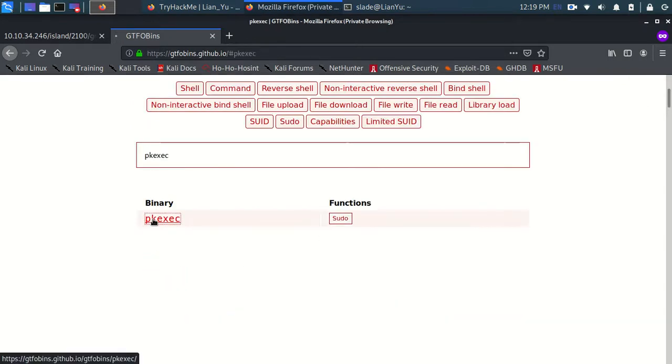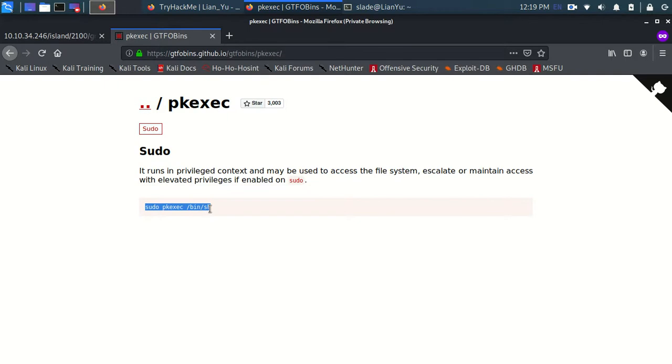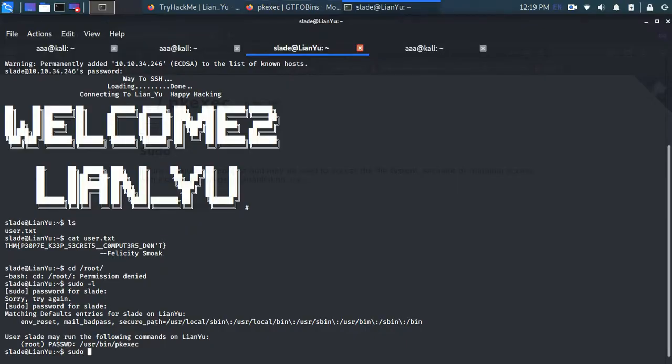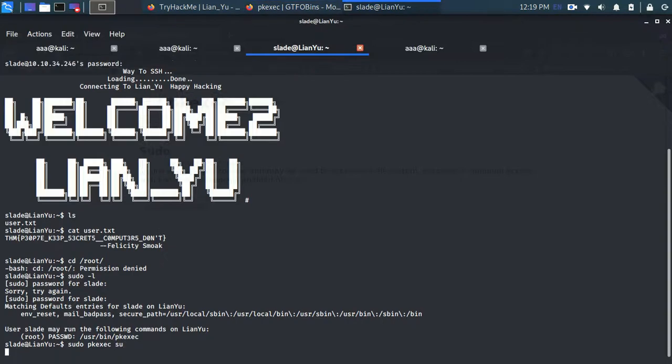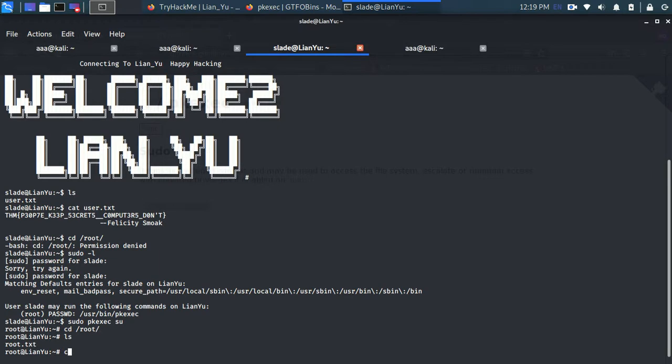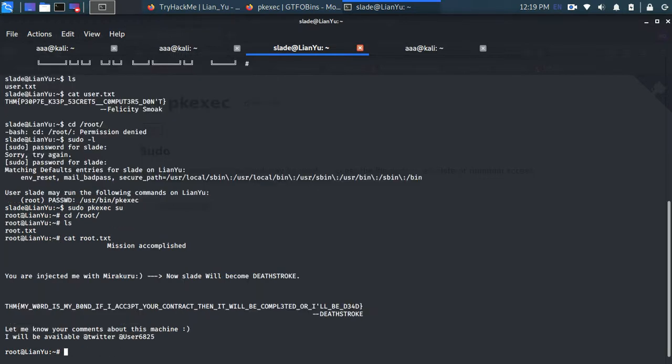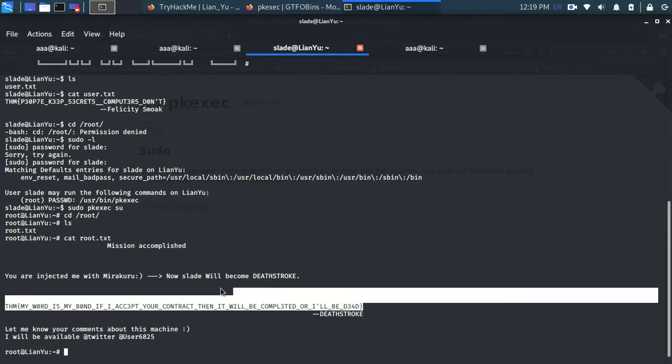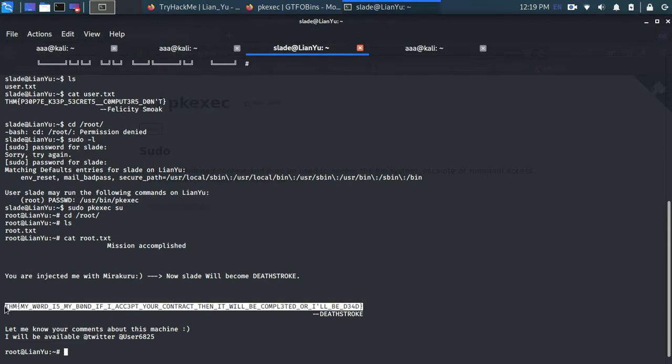So to do the privilege escalation, we just need to type sudo, then pkexec, and let's just switch user. Let's just do that, and yep, it works, and we are now the root user. Let's go to /root and ls, and let's get the root file, and this is our flag which we were looking for.